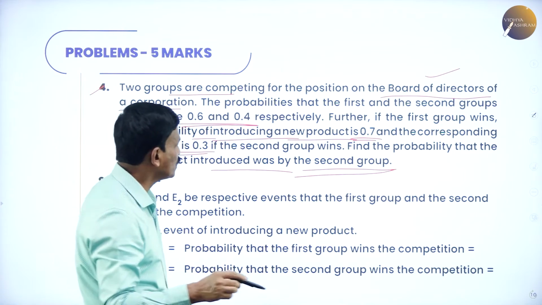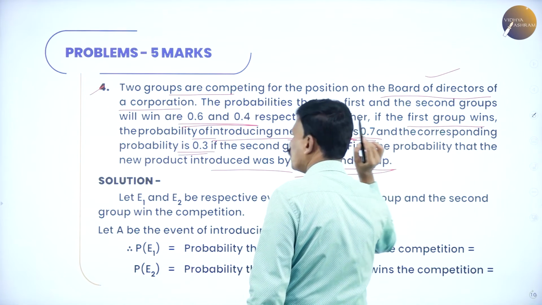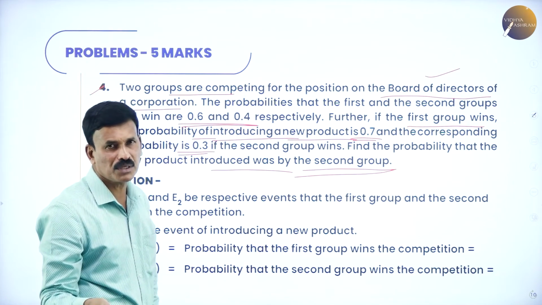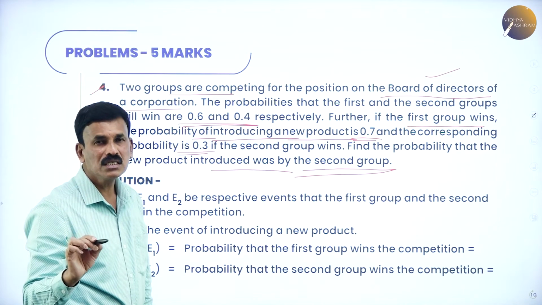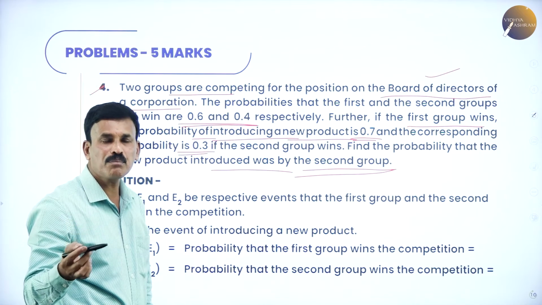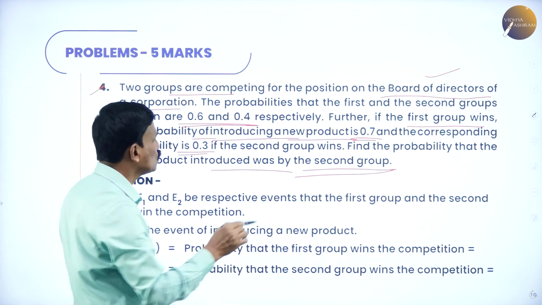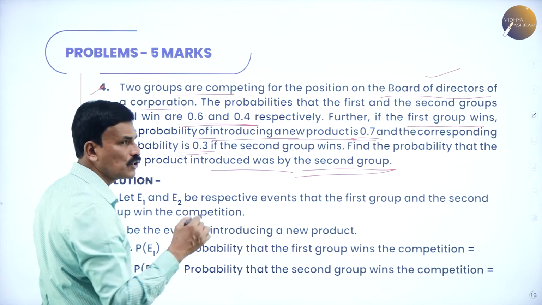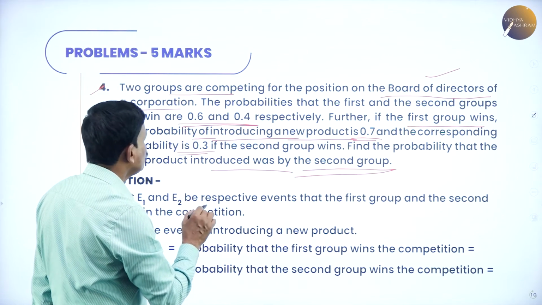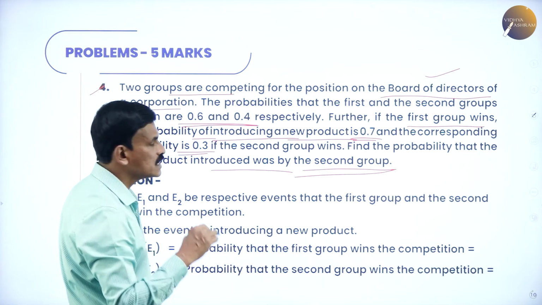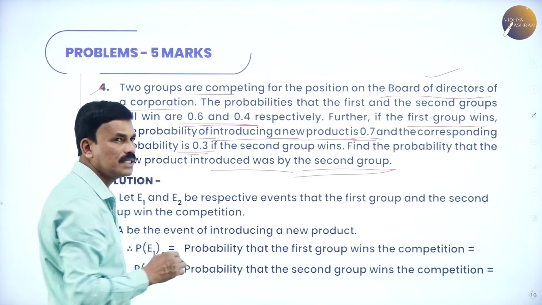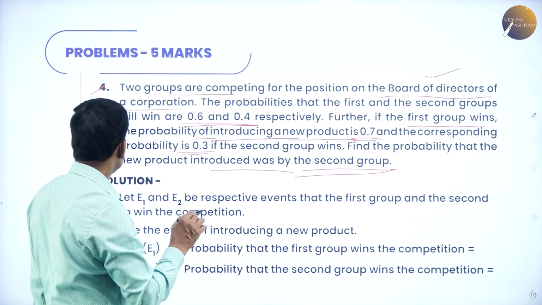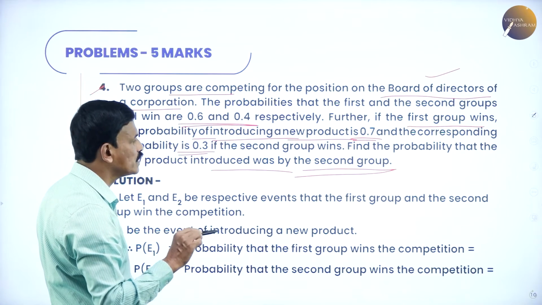Further, if the first group wins, the probability of introducing a new product is 0.7, and the corresponding probability is 0.3 if the second group wins. Now, if the second group wins, find the probability that the new product introduced was by the second group.